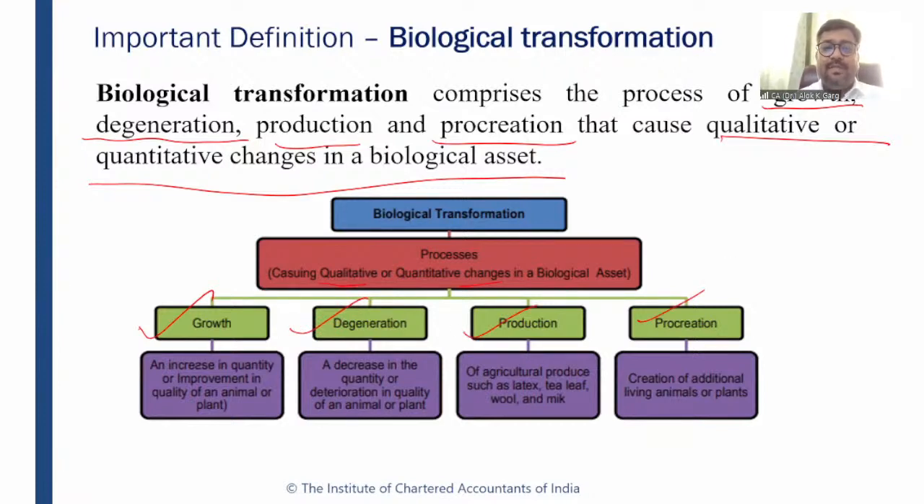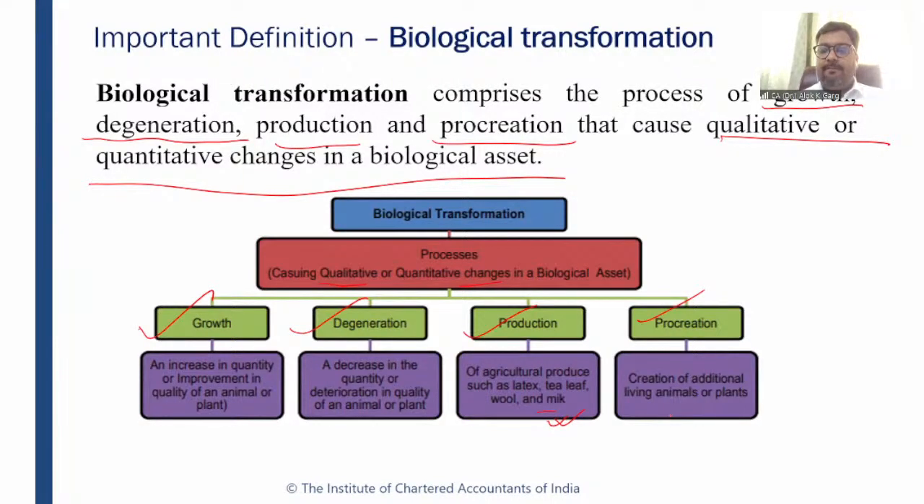Examples: growth means an increase in quantity or improvement in quality. Growth includes both increase in quantity or quality, right? Degeneration, decrease in quantity or quality. Production, agricultural produce like latex, tea leaf, wool and milk. Procreation, creation of additional living animal or plant.